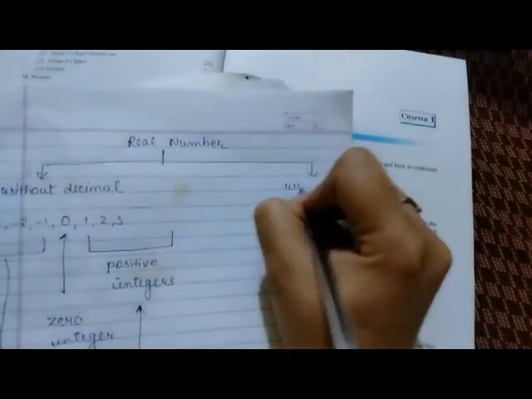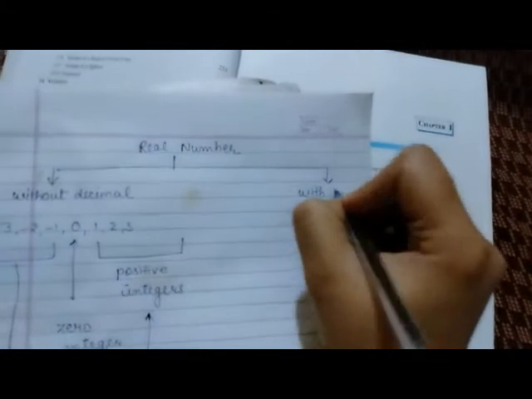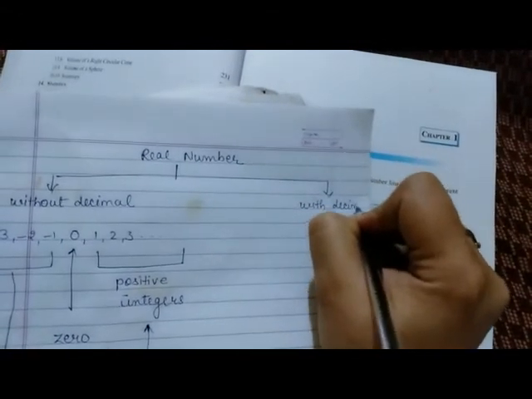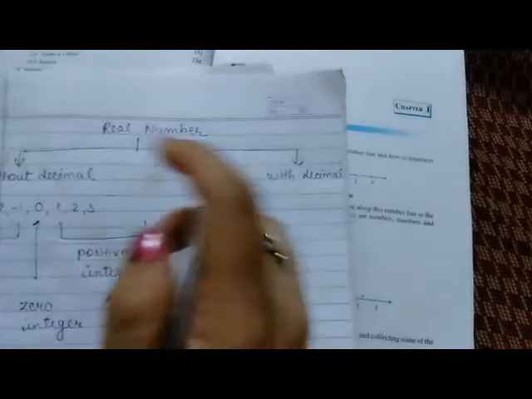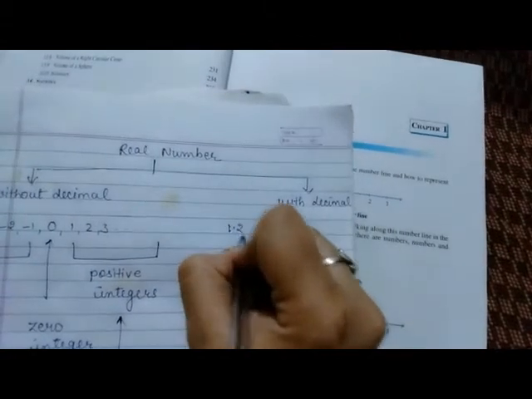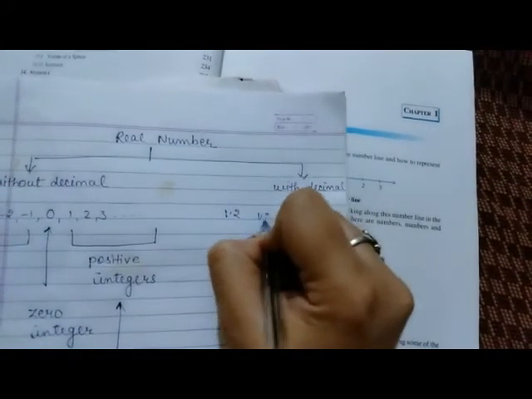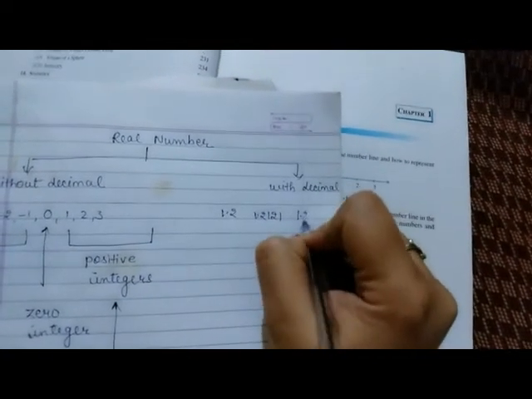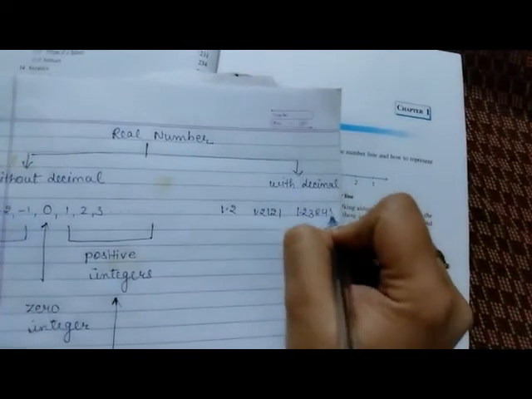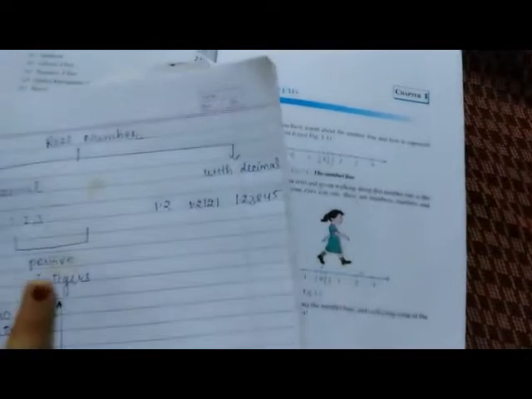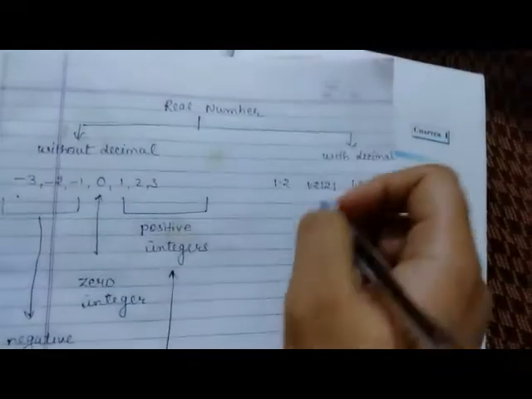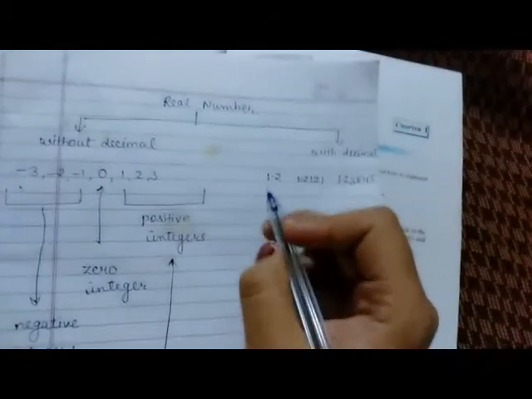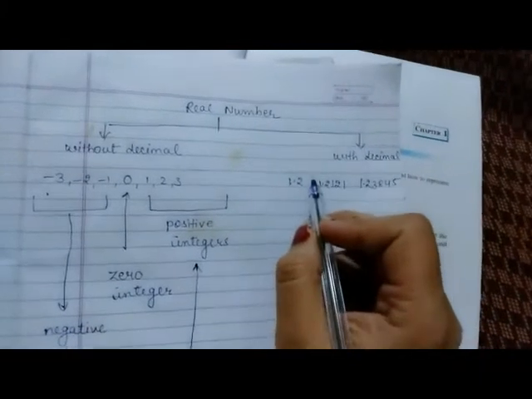Okay, now move to the other part, with decimal. The other part of real number are with decimal, like 1.2 you have seen, 1.12, 2121 and the other are 1.2385 and so on. Okay, you can see here some numbers are like 1.2 and stop.